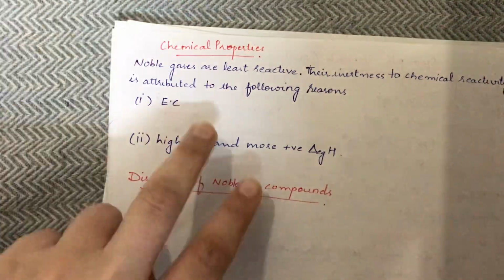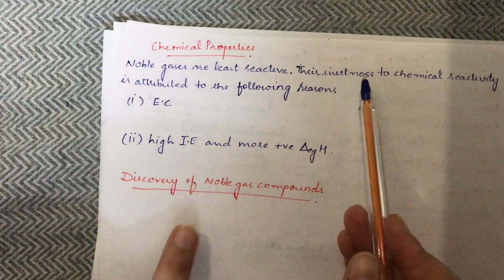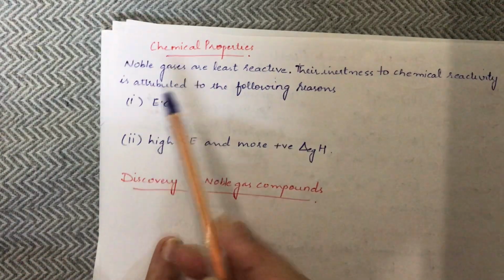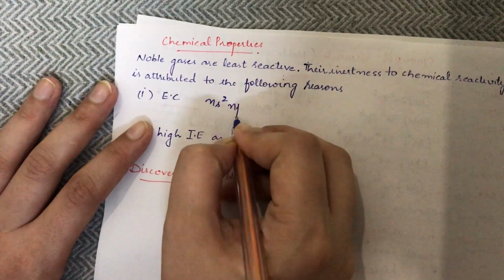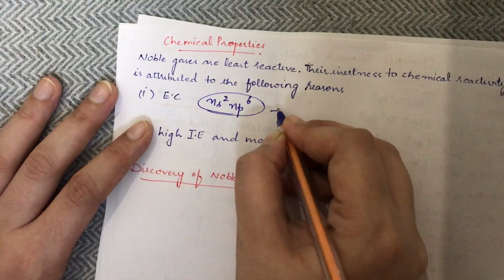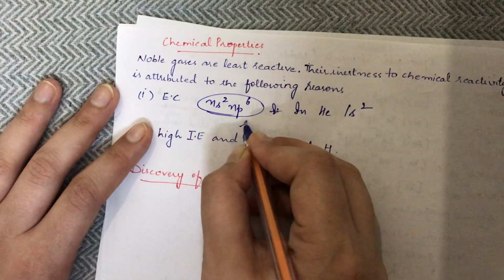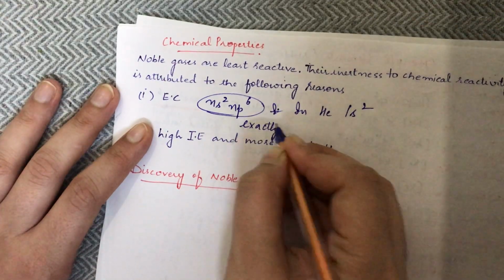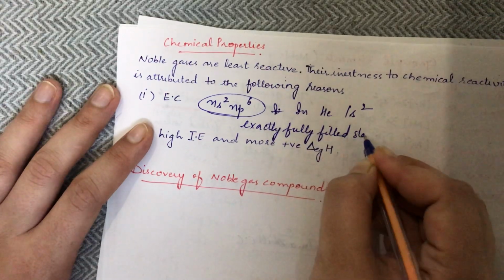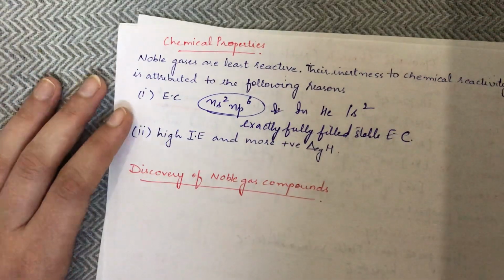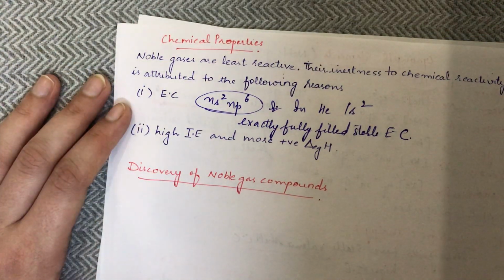Next, let's come to the chemical properties. The noble gases are the least reactive. Why are they least reactive? Because of their stable electronic configuration. They have a general electronic configuration of ns2 np6, and in helium it is 1s2. So they have exactly fully filled stable electronic configuration, hence they do not react. Why would they react when they have a stable electronic configuration?